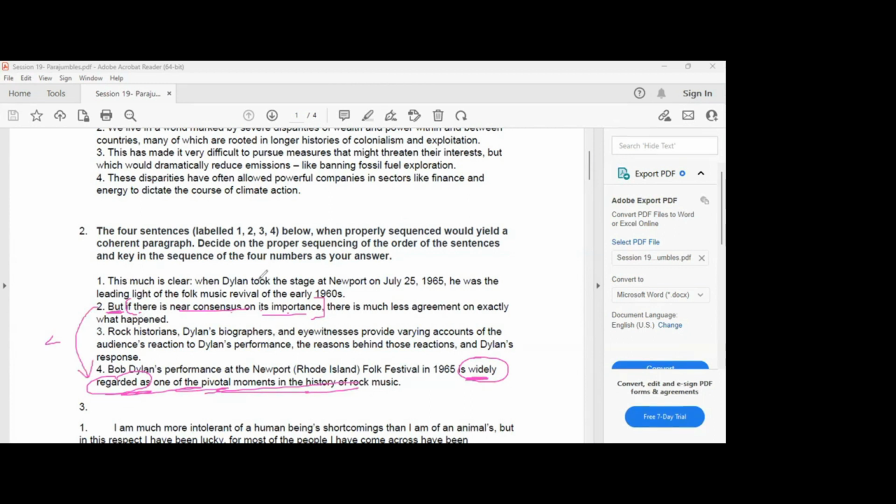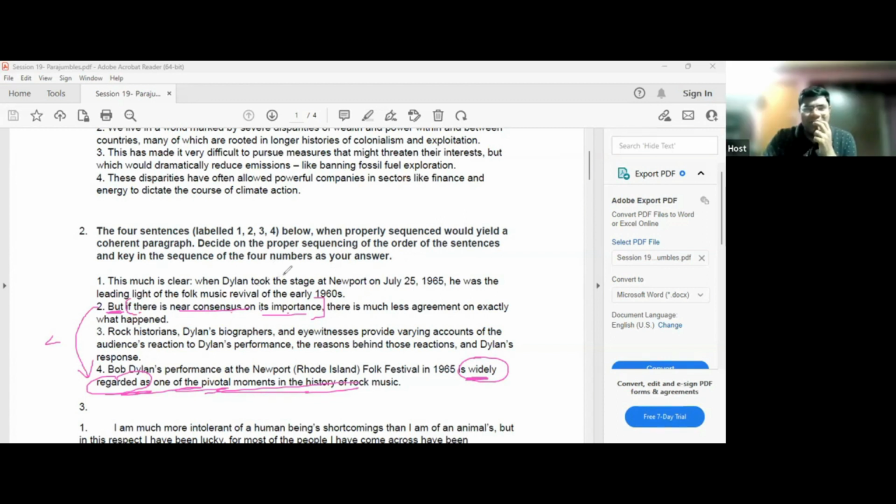This is very much clear. No, well, "this is very much clear" is mostly a concluding idea, right? This is much clear. It's a concluding idea. This is much clear. When Dylan took the stage at Newport, in fact, he was feeling like... Do you know why this is shown? This is much clear is said because there is much less agreement, right?